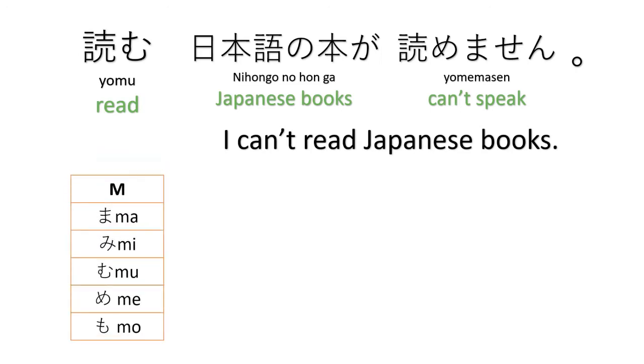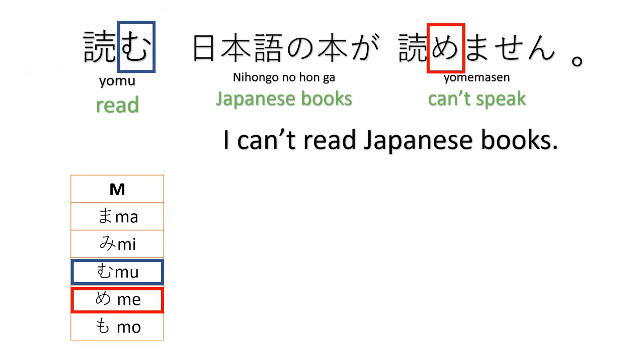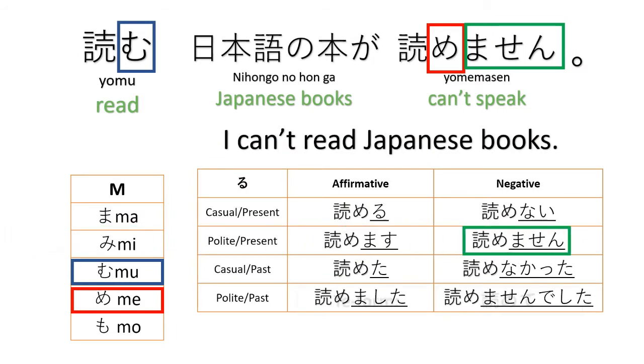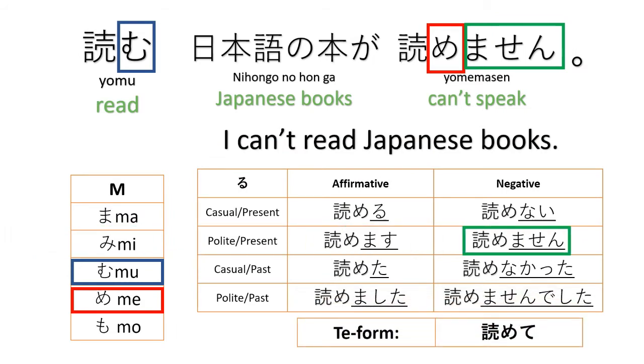Again, we look at the table. Ma mi mu me mo. Yomu is the dictionary form, or mu. And then we go down the ladder, and we change it to me. It becomes potential form. Yomu becomes yome. Yomemasen. Because of this extension masen here, yomemasen. Okay?